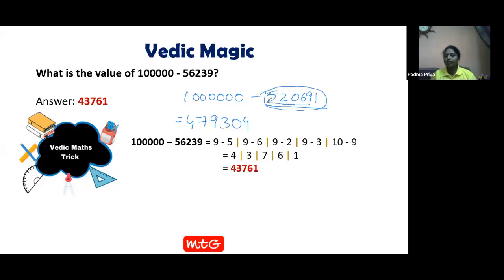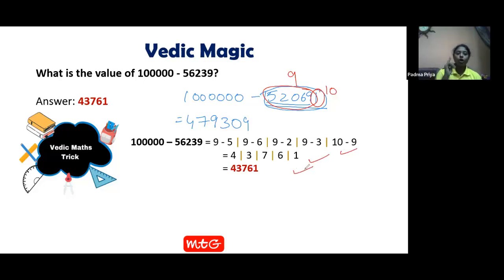You should subtract from 9, only this last digit, the rightmost digit, you should subtract from 10. All these are applied for 9s, and this is from 10. You can do it orally. You need not write steps also. Do it orally when you practice it.